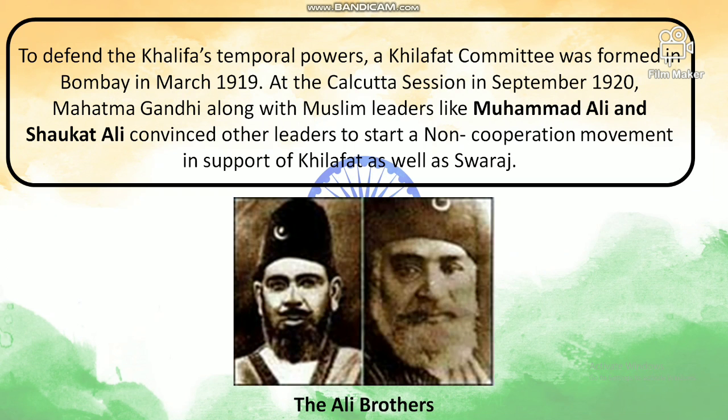To defend the Khalifa's temporal powers, a Khilafat committee was formed in Bombay in March 1919. At the Calcutta session in September 1920, Mahatma Gandhi, along with Muslim leaders like Muhammad Ali and Shaukat Ali, convinced their leaders to start a non-cooperation movement in support of the Khilafat as well as Swaraj. They were the famous Ali brothers. Both these brothers joined hands with Mahatma Gandhi in support of the Khilafat as well as Swaraj.